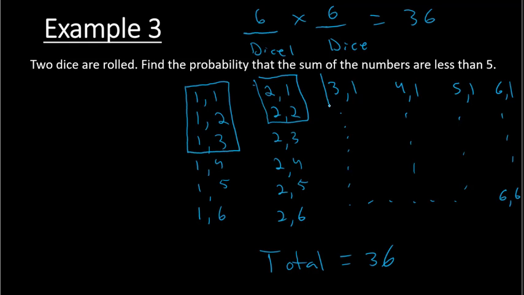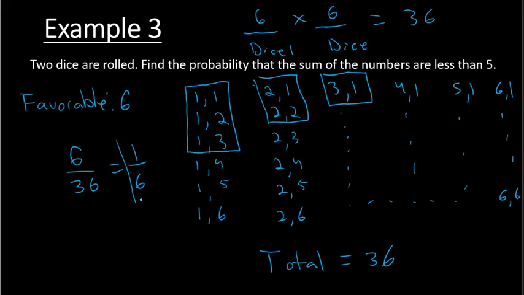Looking here, we have 3 and 1. That would also be less than 5. So what I have is 1, 2, 3, 4, 5, 6 favorable things that we want to happen. The total is 36. To find probability, I do favorable divided by total. So 6 over 36, which would give me 1 over 6. So the probability that the sum of the numbers is less than 5 is 1 out of 6.